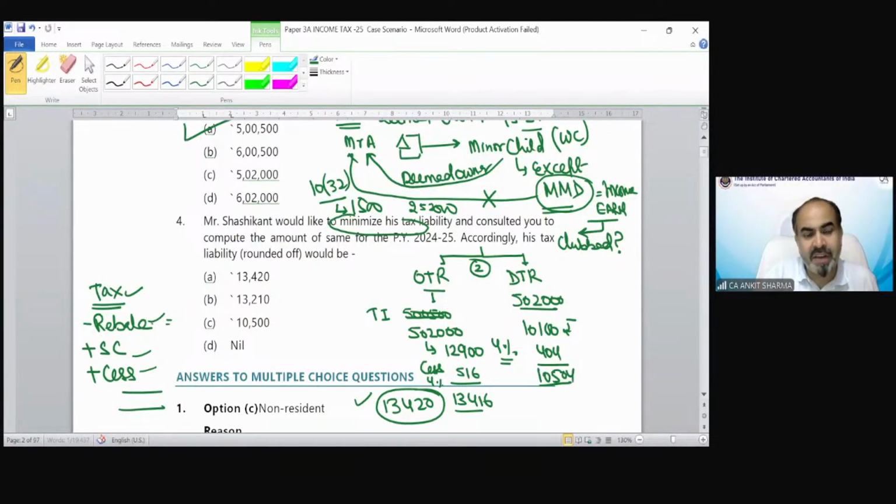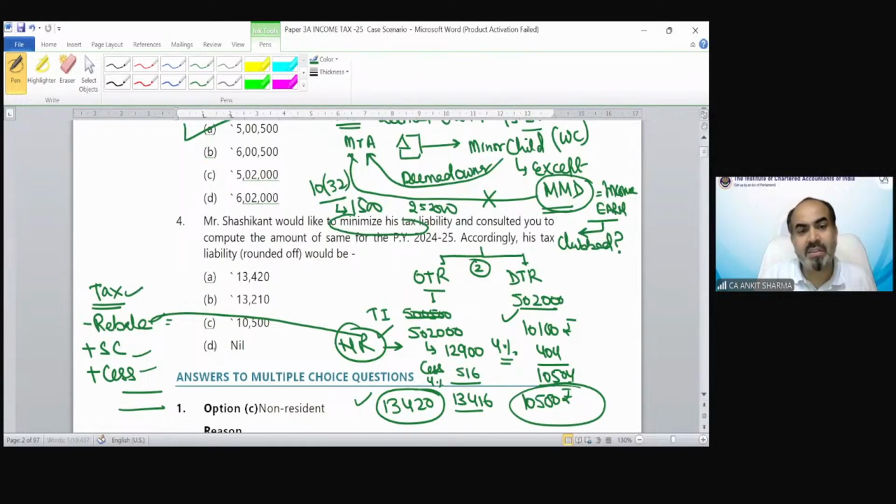So we are not giving rebate, not due to income exceeding 5 lakh, but because that is a non-resident case. Rebate can only be claimed by an individual if you are a resident. Even if in this case the income is less than 5 lakh, we cannot claim rebate because he is a non-resident. If you round it off, that would be 10,500 rupees. The correct answer would be option number C in this case.